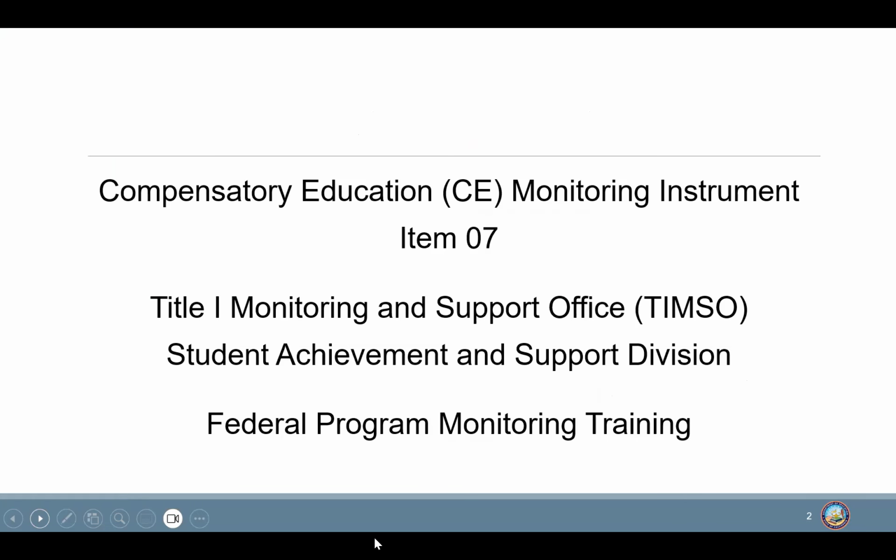The discipline practices requirements can be found under CE7 of the Compensatory Education Monitoring Instrument. I am from the TIMSO, which is the Title I Monitoring and Support Office, and our office is part of the Student Achievement and Support Division here at the California Department of Education.